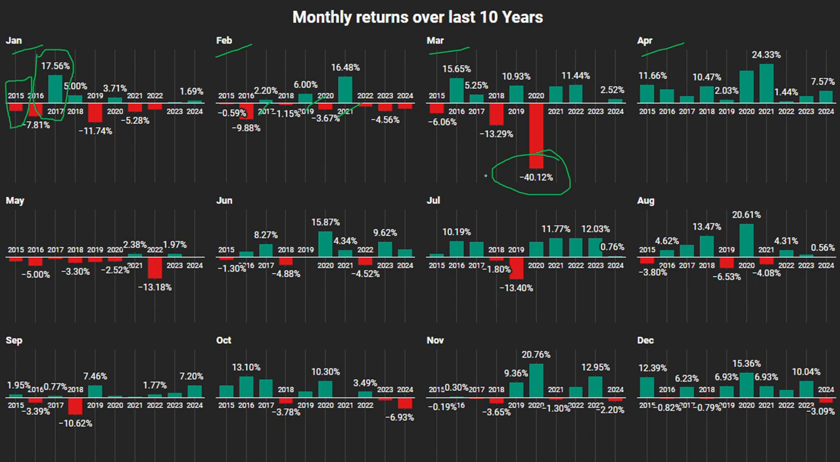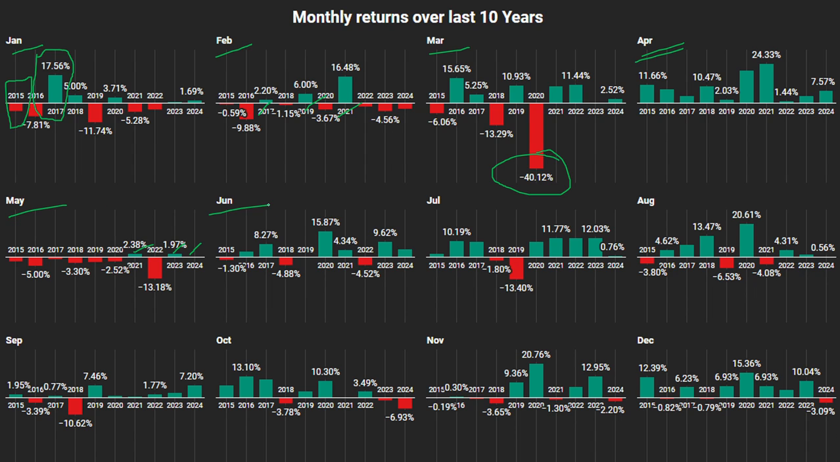Then comes April, and something special happened over here. Last 10 years, each and every time this sector gave positive returns in April. 100% record of positive returns in April. Moving on to May, only 3 positive returns, 2021, 2023, and 2024, and 7 negative. So clearly one of the months where this sector underperforms.